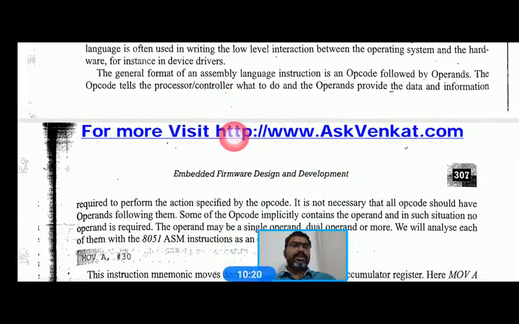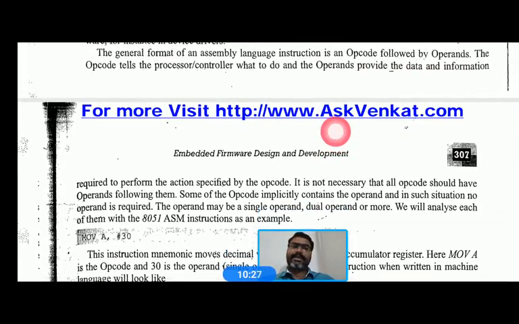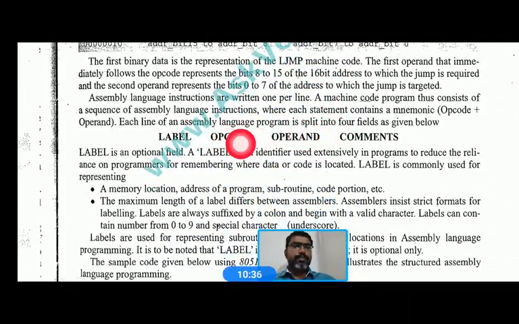The general format for an assembly level language instruction is opcode and operand. You studied that in 8085 and 8086, how we write the instructions for assembly level language. It has an opcode, operand, comment, and label. What is a label? We use labels with jump instructions, or with subroutines and call operations.